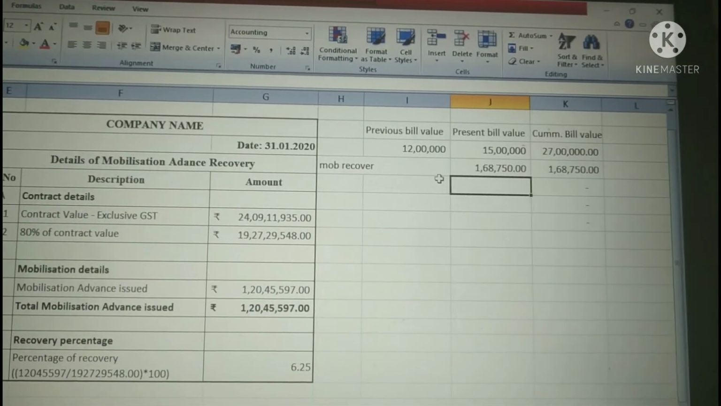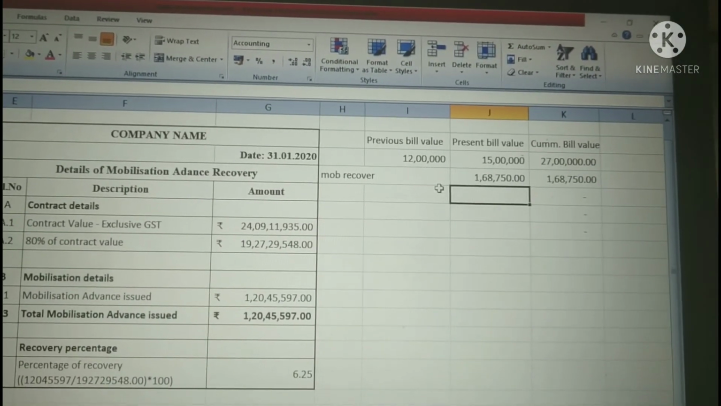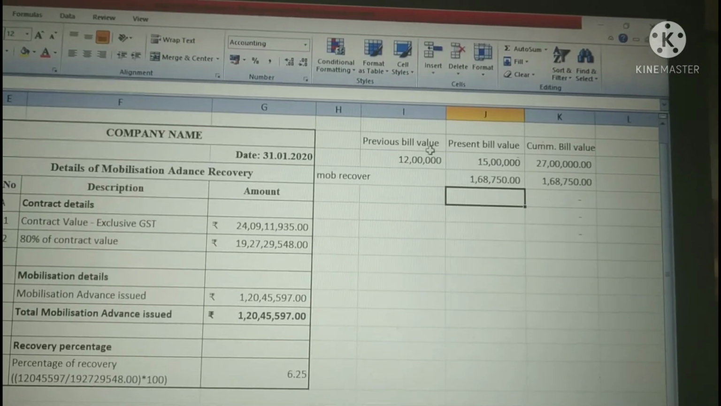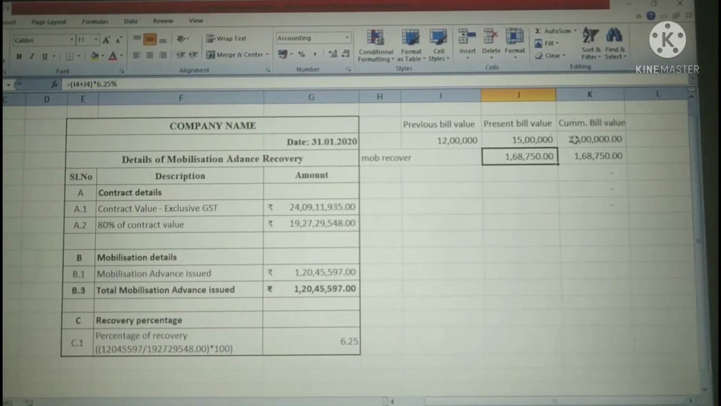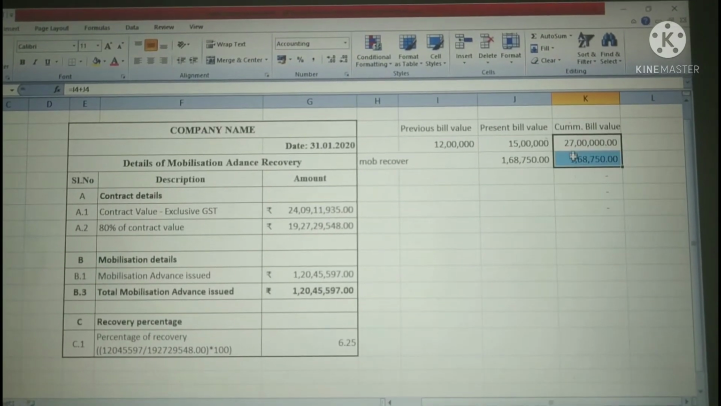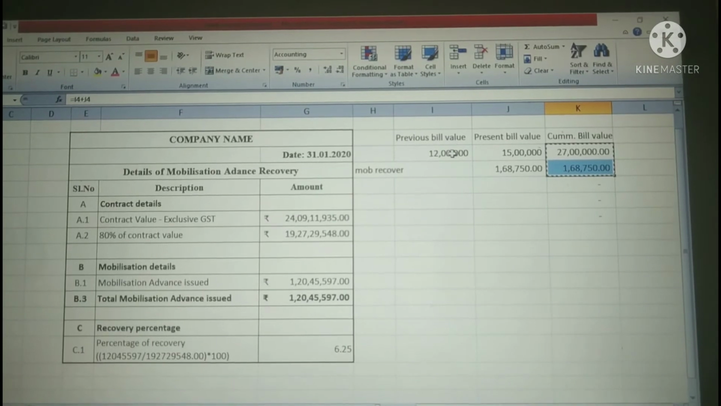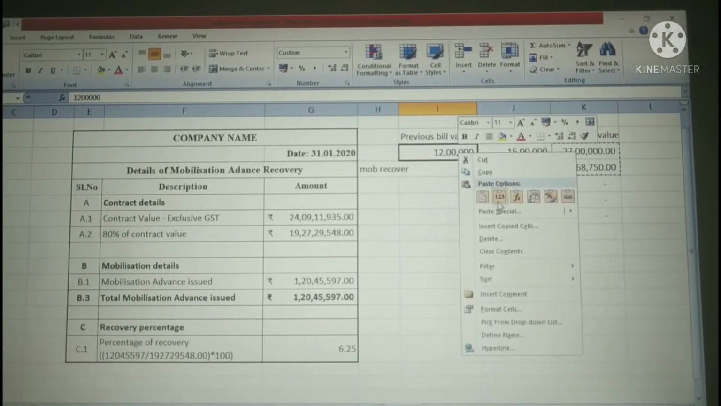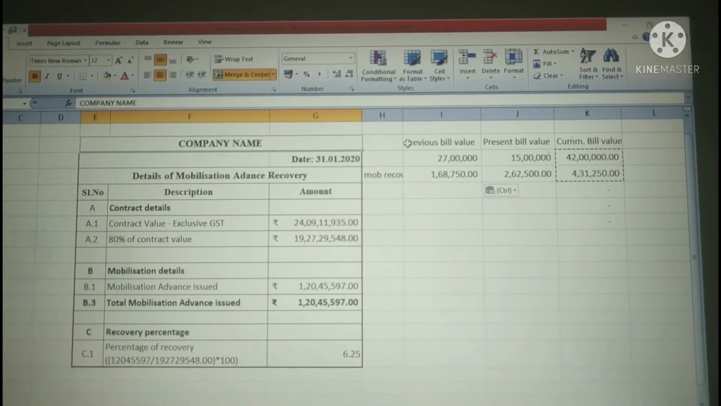And for example, another example: this RA bill 2 has been completed, it has been submitted, certified, finalized, and closed. Then he'll submit RA bill 3. So for RA bill 3, at that time this cumulative bill value will be taken as the up to previous bill value.